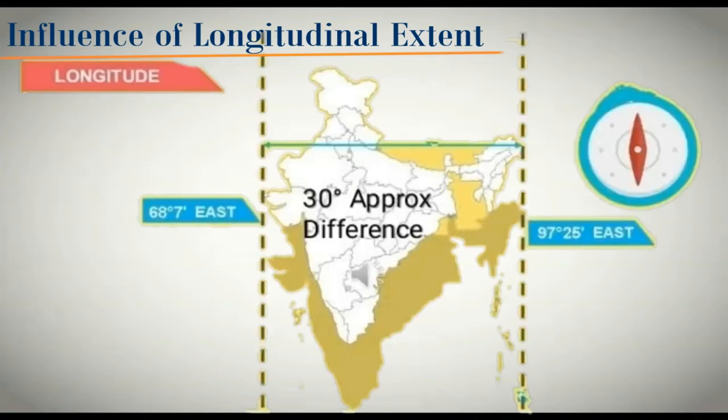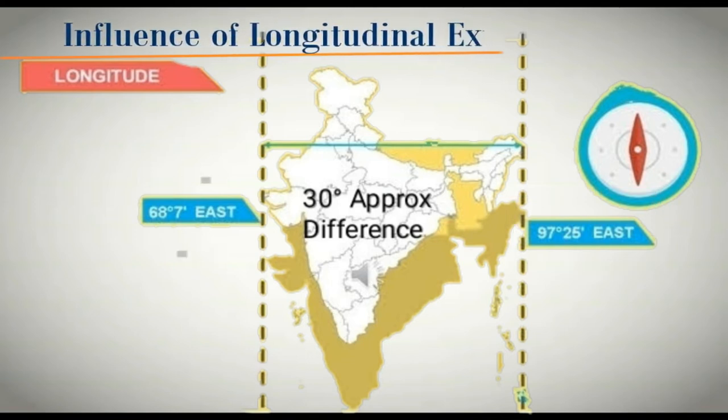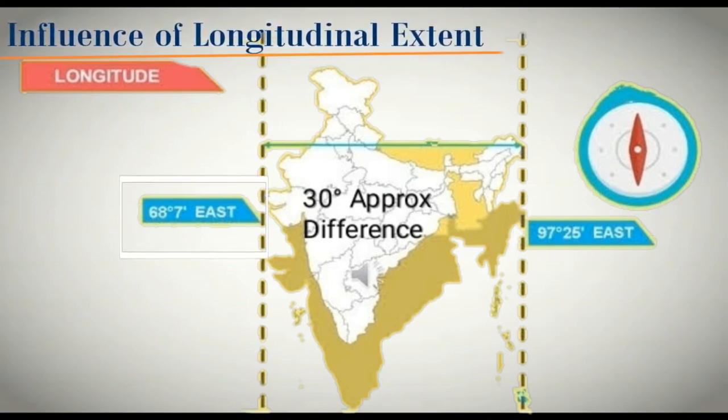Now you see the map of India, and here if you see the particular longitude which is always measured in east and west, that I have already told you. So you see the easternmost part which is written 97 degree 25 minutes, and now you see the westernmost part that is near to Gujarat, 68 degree 7 minutes.